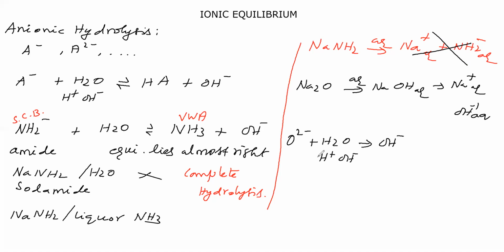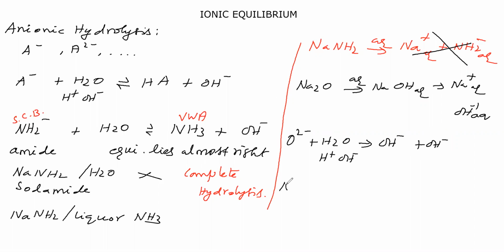The water donates H plus to oxide and the remaining residual part is OH minus. Here you see that sodium oxide on dissolving in water, we are not getting a sodium oxide aqueous solution. We are getting a sodium hydroxide aqueous solution.